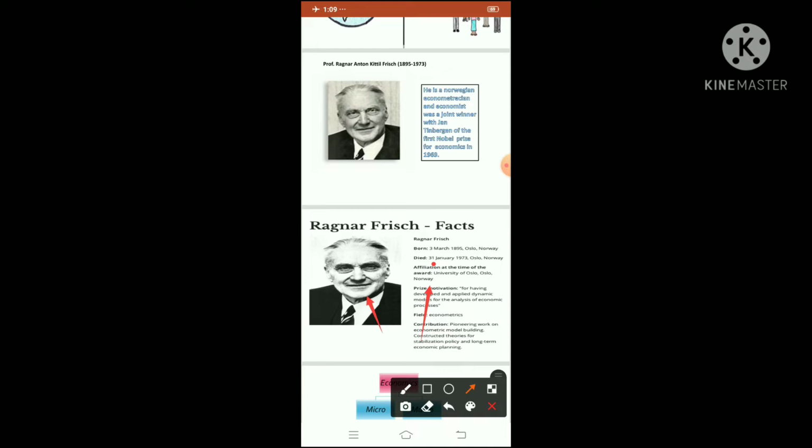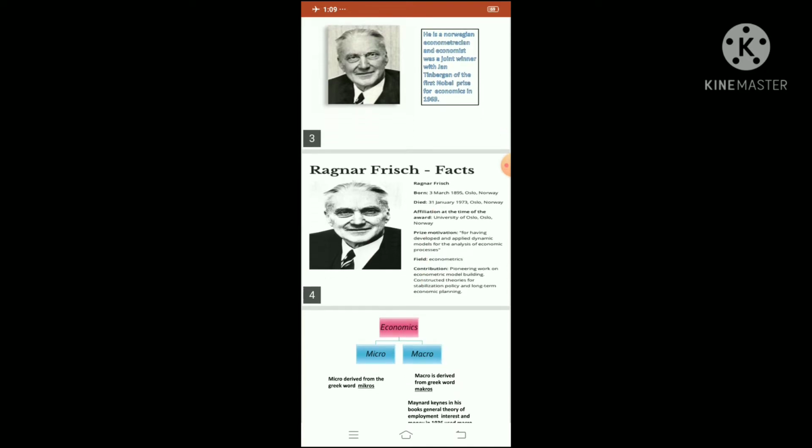Now see, what is his contribution to economics? Professor Ragnar Frisch was a pioneer, meaning he started the pioneering work on economic model building and constructed theories for stabilization policy and long-term economic planning.